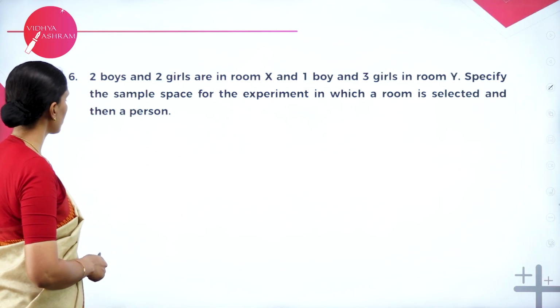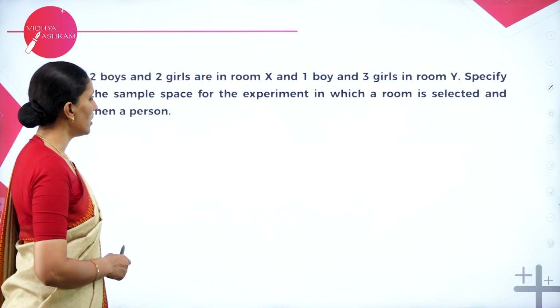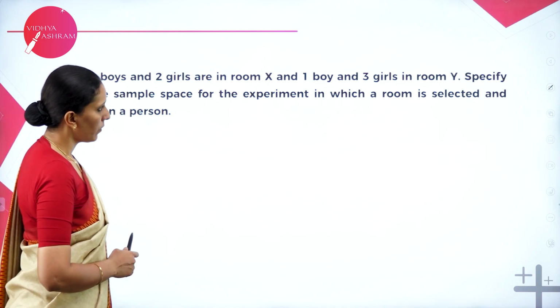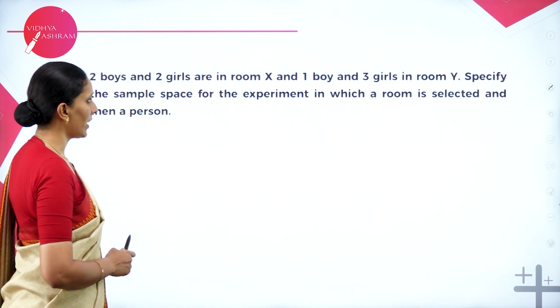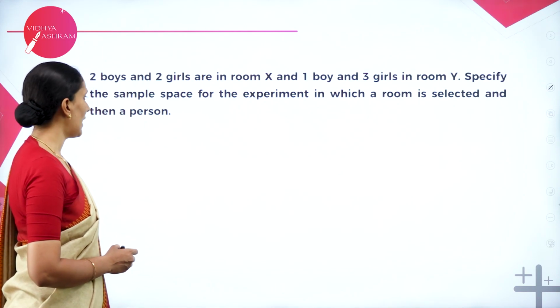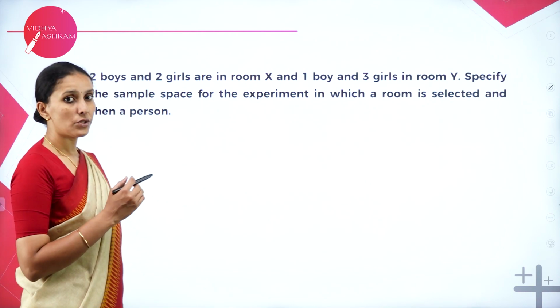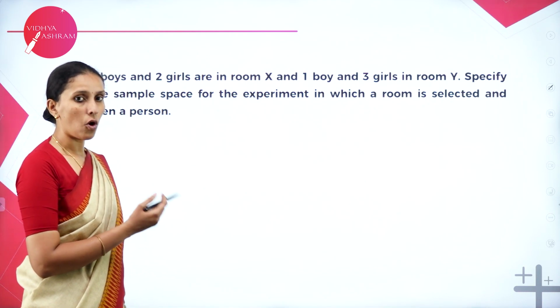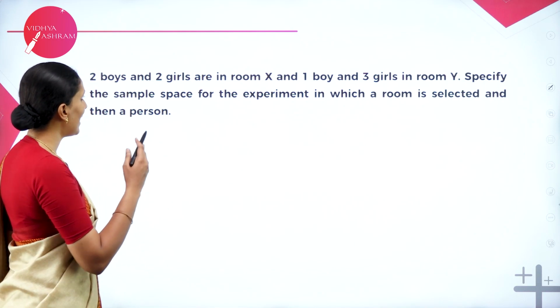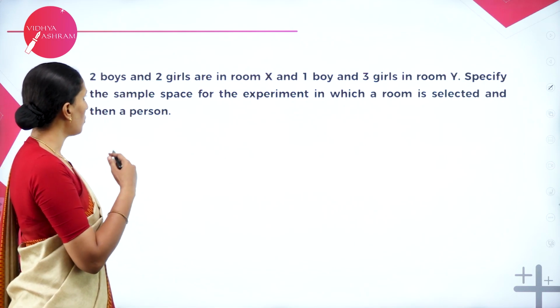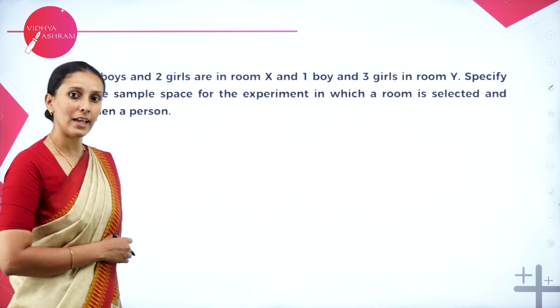Next one. 2 boys and 2 girls are in room X. 1 boy and 3 girls in room Y. Specify the sample space for the experiment in which a room is selected and then a person. First we need to select the room, either X or Y, then the person can be selected. If I select the room X, then out of 2 boys or 2 girls, I can select any one.